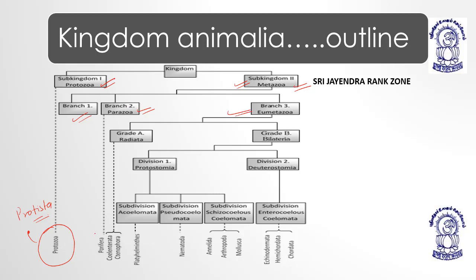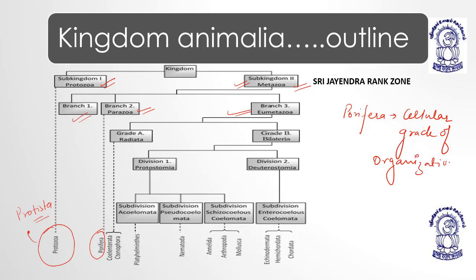Parazoa. Parazoa includes poriferans. Poriferans have a cellular grade of organization. Very good. Okay, the Parazoa basically includes the animals which are closely related to protozoans.